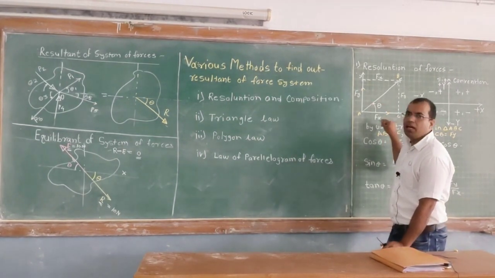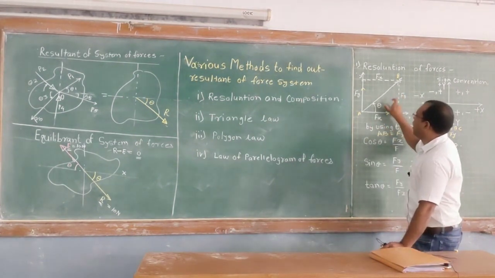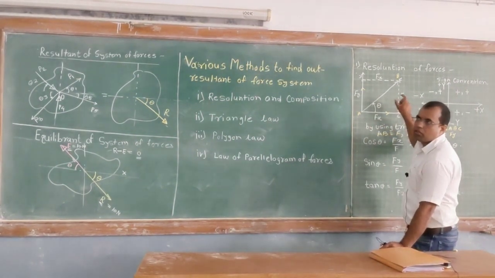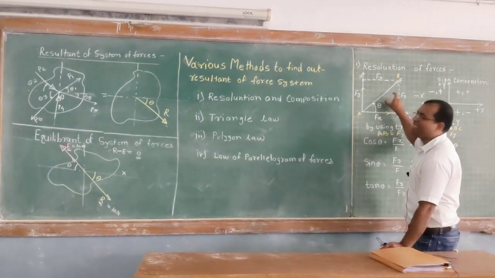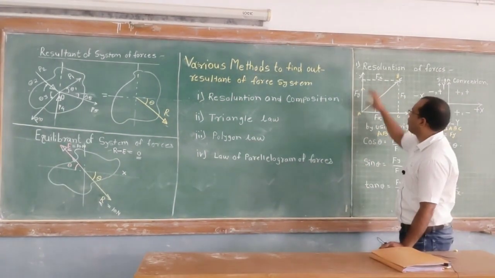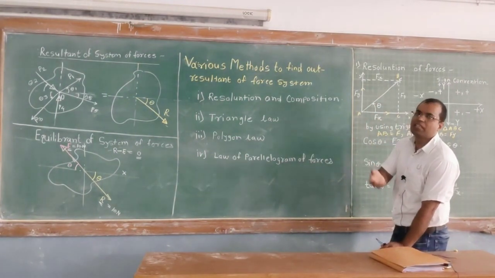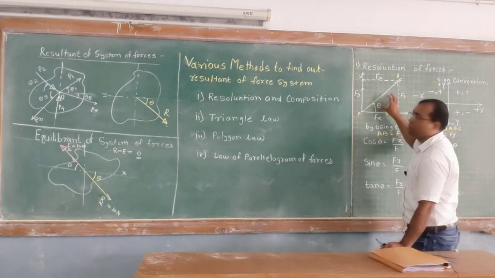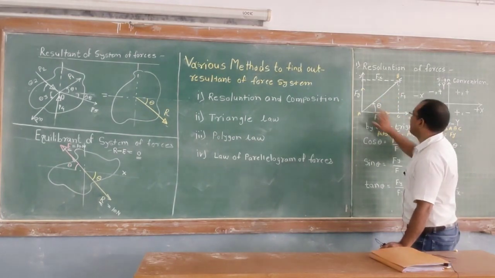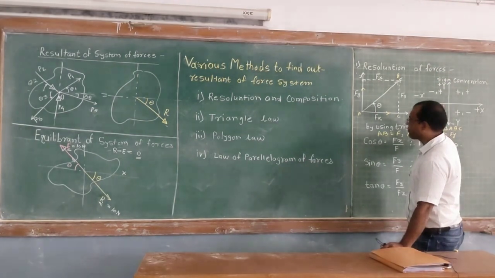So whatever effect is produced by the single force, the same effect will be produced by the n number of forces in a system of forces. That process is nothing but the resolution of forces.